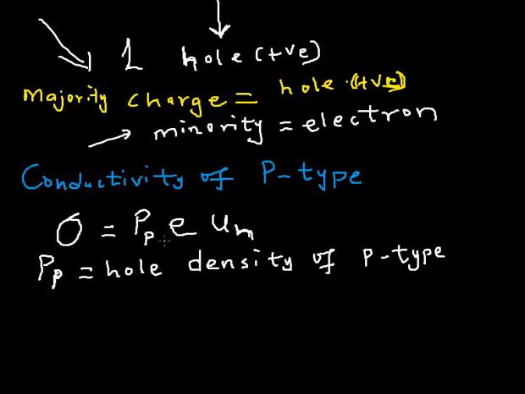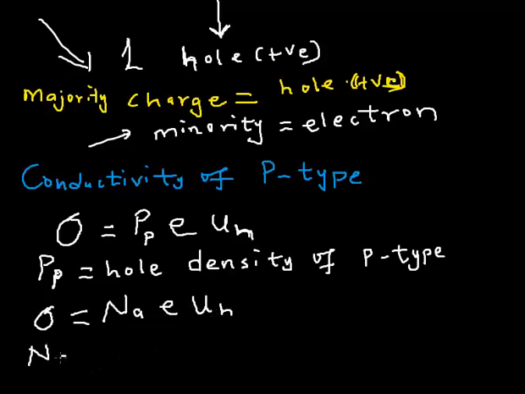It doesn't donate, it only accepts, okay? So I can also express conductivity as the concentration of the acceptor atom multiplied by the electronic charge, then multiplied by the mobility of the hole.